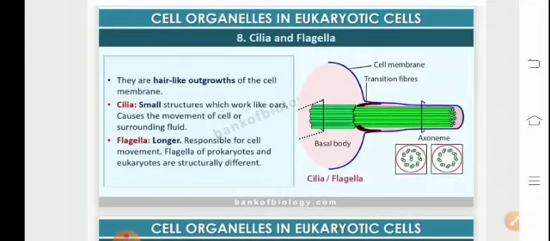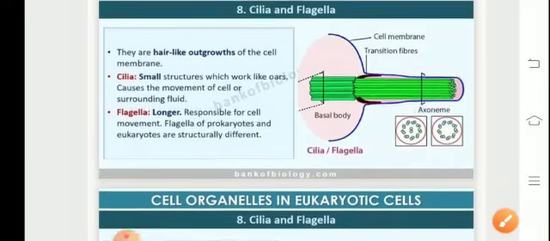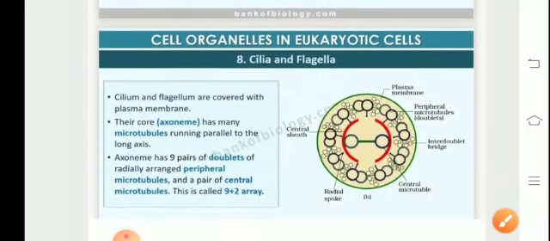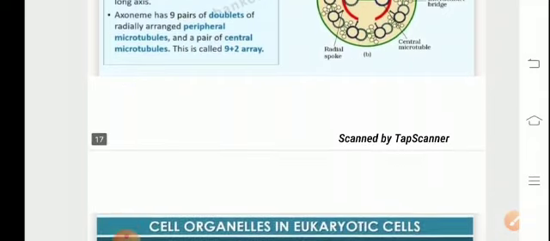Flagella is made up of a protein which is referred to as flagellin. It comprises a central part which is referred to as the axoneme. The axoneme has many microtubules which run parallel along the axis. The axoneme has a 9+2 arrangement of the microtubules.